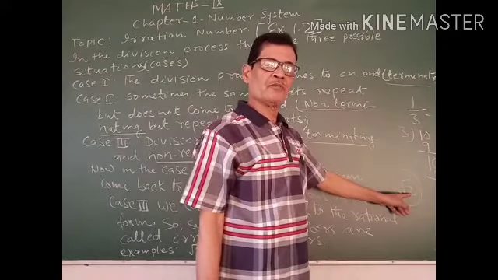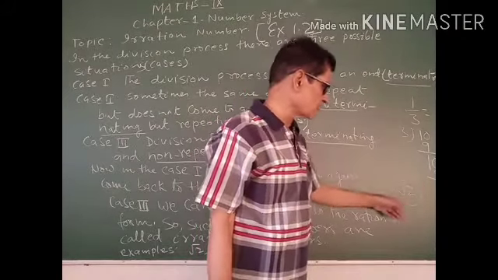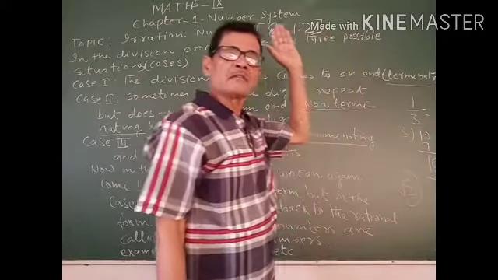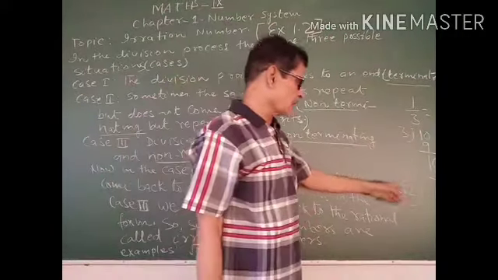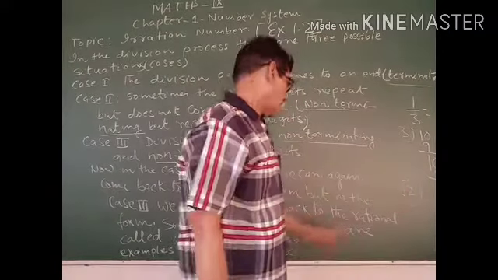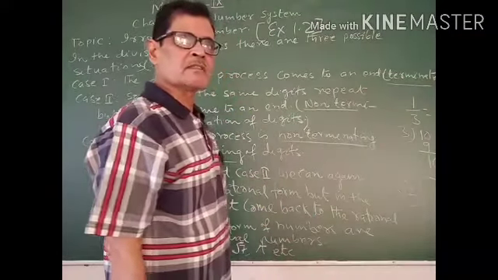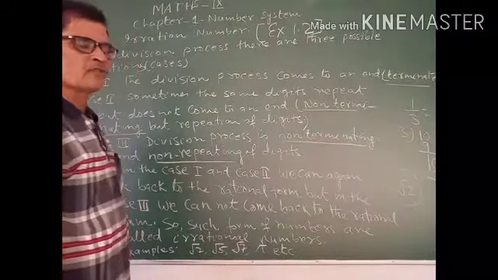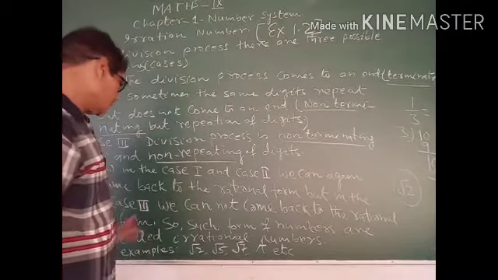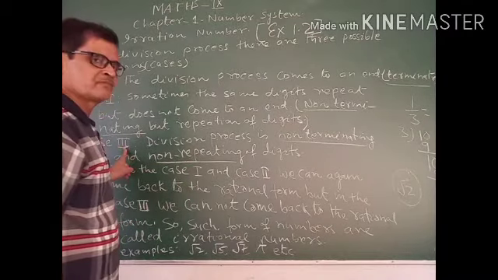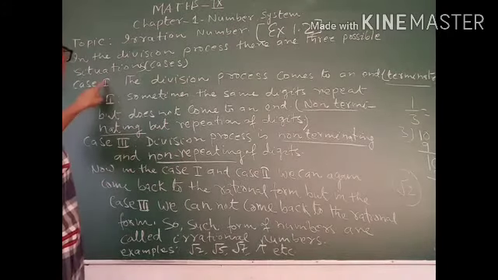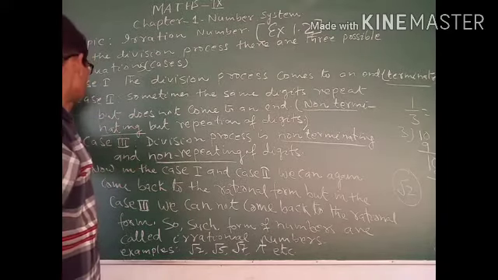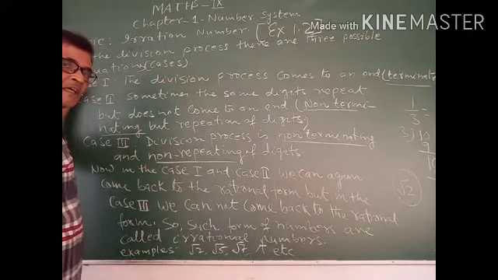That is an approximate value. The decimal will be non-repeating. Neither will it terminate, nor will the same digit repeat. Different digits will appear. So this is case third. It doesn't match case first or second.